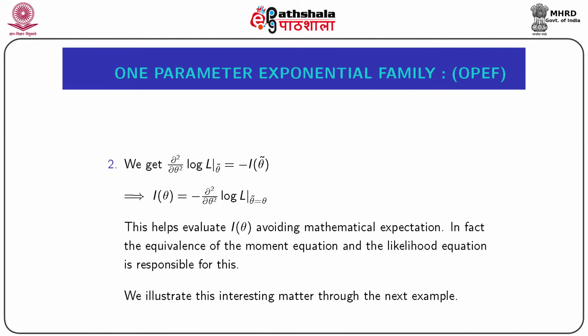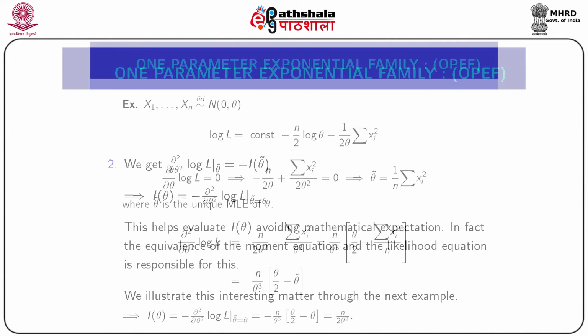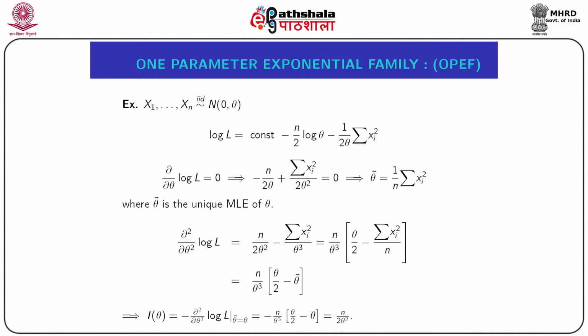In fact, the equivalence of the moment equation and the likelihood equation under one parameter exponential family is responsible for this happening. We illustrate this interesting matter through the next example. Let x1, x2, ..., xn be IID normal(0, θ) random variables. Then the log likelihood function is constant minus n by 2 log θ minus 1 by 2θ summation xi square.